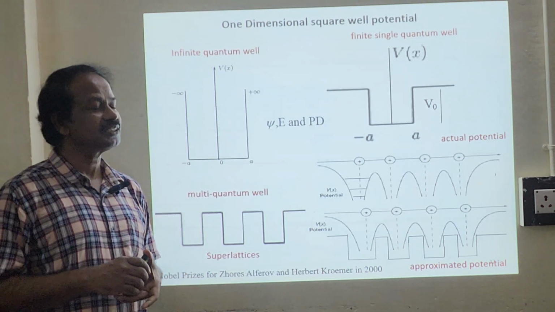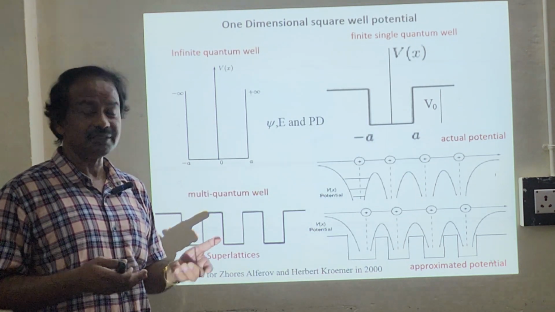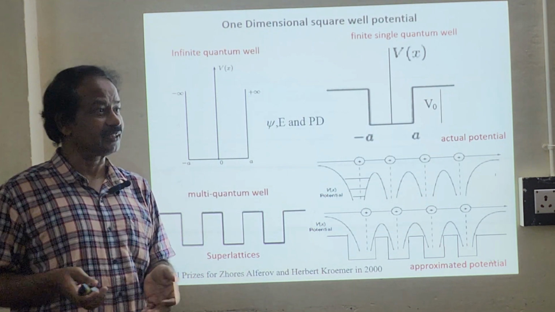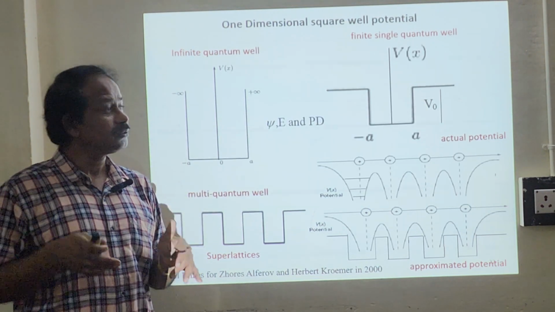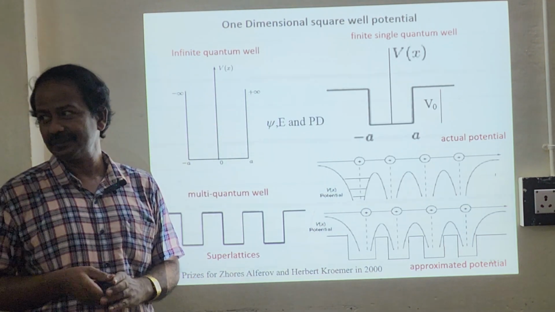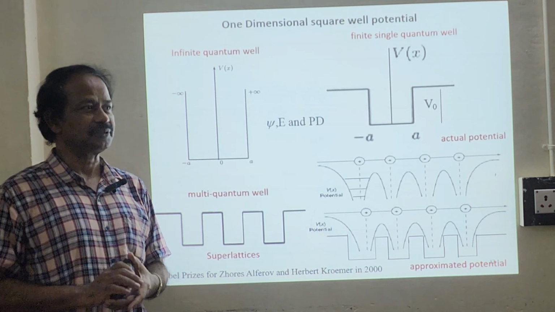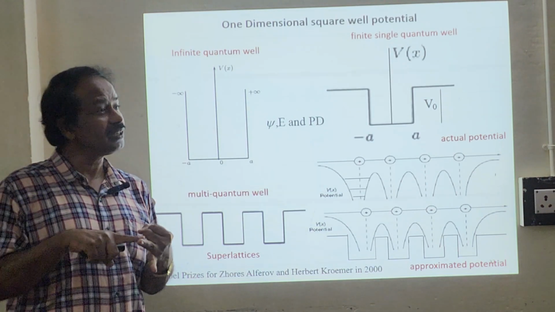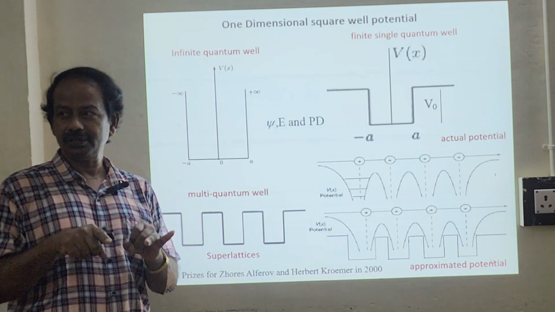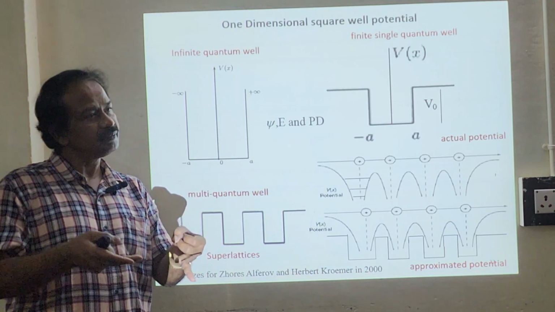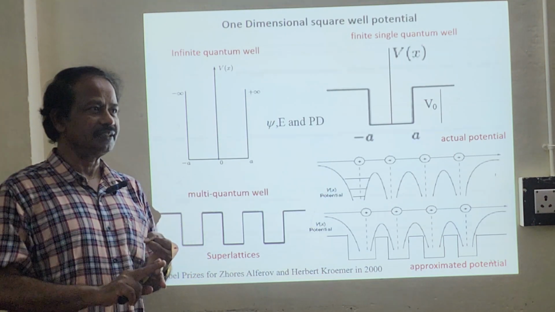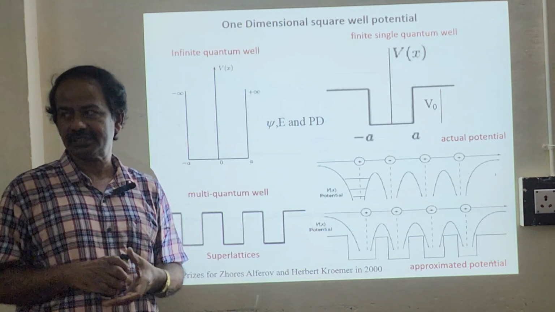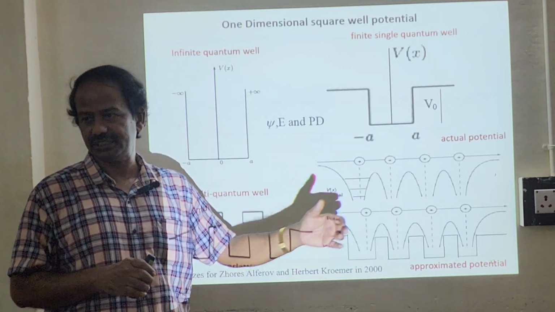Why should we go for approximation? Because the Schrödinger wave equation for a single direction is easy to solve. For 3 directions it will be very difficult. For a number of particles in a solid, solving the Schrödinger equation will be very difficult. So that's why we will have to go for the approximation method. We can solve the Schrödinger equation analytically or numerically, which will be very easy, because we just feed some numbers into the computer and we can get some results. So numerically it will be very easy. Approximation methods are also very easy. So these are all approximation methods. So that's why approximated potential.